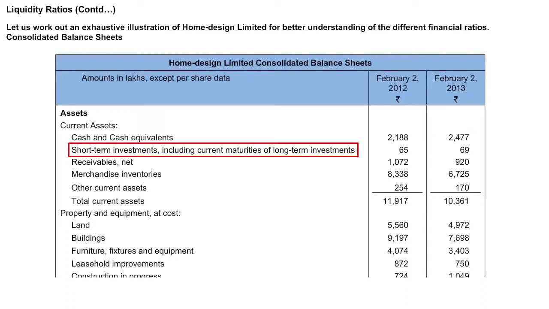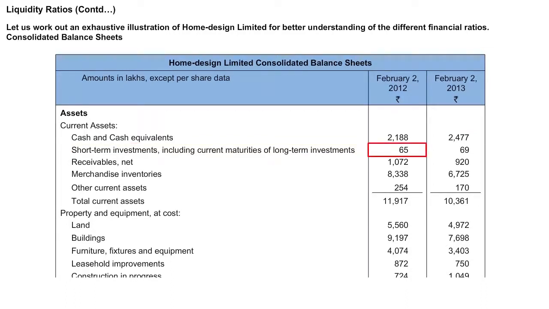Short-term investments, including current maturities of long-term investments, 65 in the year 2012 and 69 in the year 2013. Receivables, net, 1,072 in the year 2012 and 920 in the year 2013.